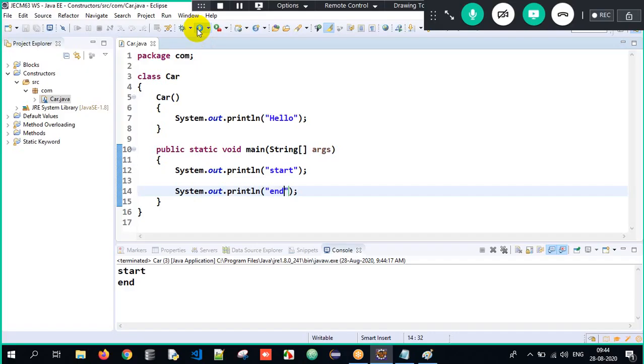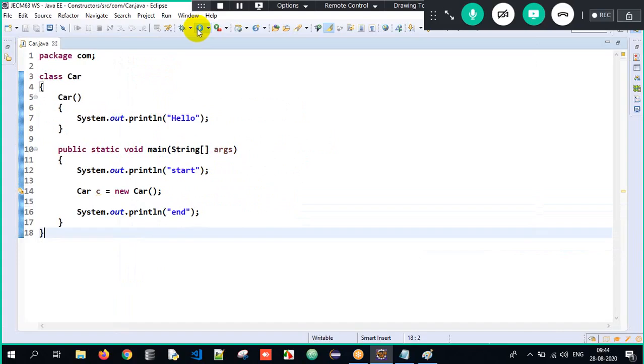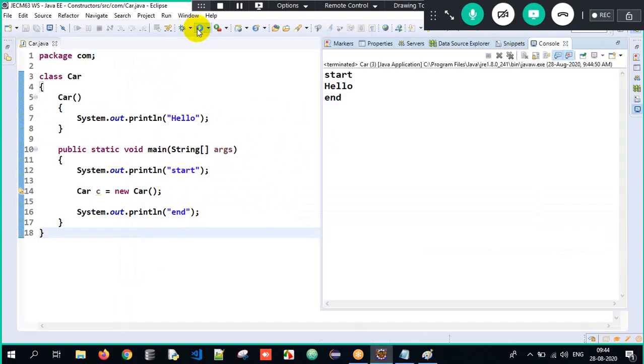But I want to call the constructor as well. When will the constructor get executed? When you create an object, simultaneously the constructor will also get executed. So what will I do here? I will create an object: Car c = new Car(). When I execute it, look at the output: start, hello, end. Why? Start got executed. I created an object, meaning simultaneously the constructor got executed, and then end.